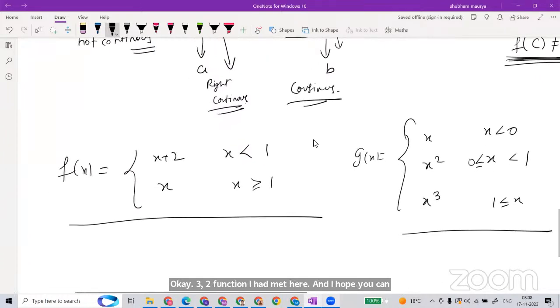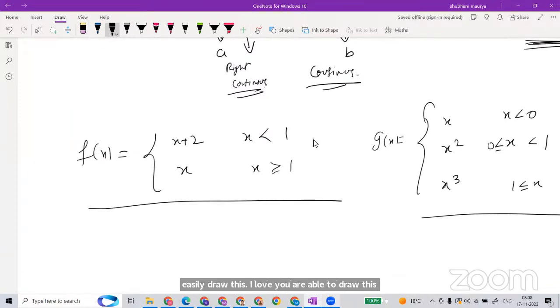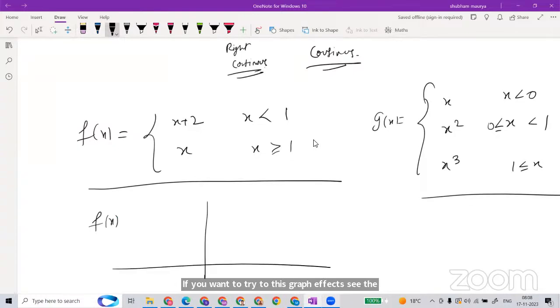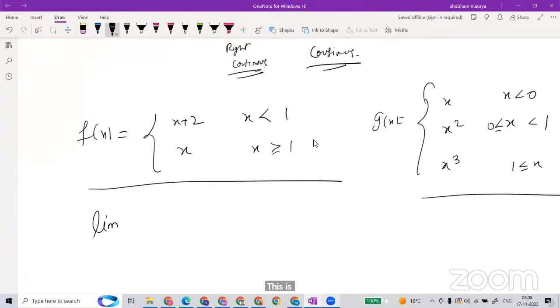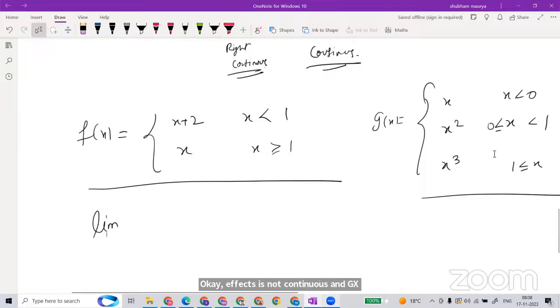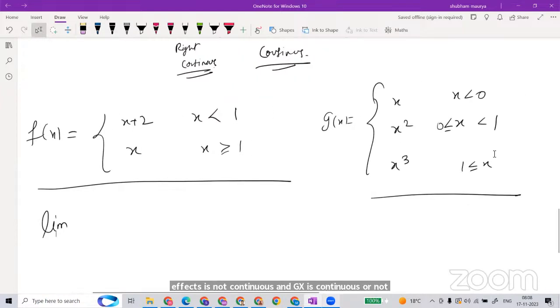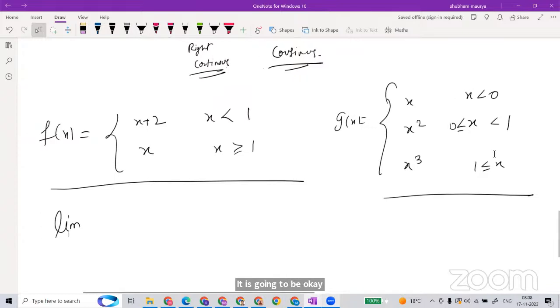Are all of you able to draw this graph or not? If you want, try to draw the graph of f(x). First, without drawing the graph, let's talk about their continuity and limits. Is f(x) continuous or discontinuous? Think. Yes, sir, f(x) is discontinuous. f(x) is not continuous, and g(x) is continuous. Yes, g(x) is continuous. It is going to be continuous.